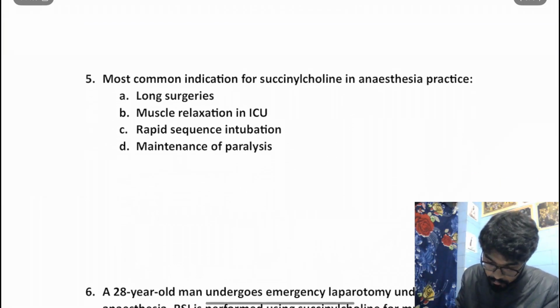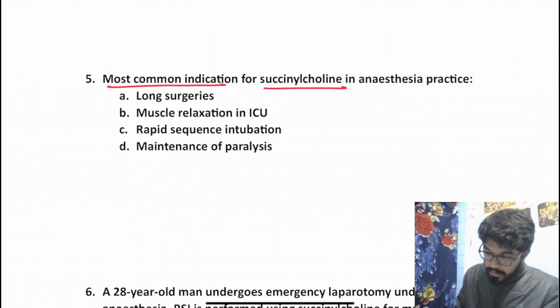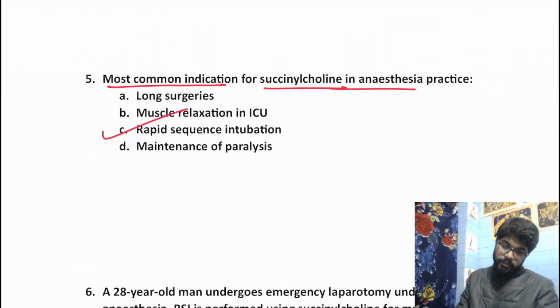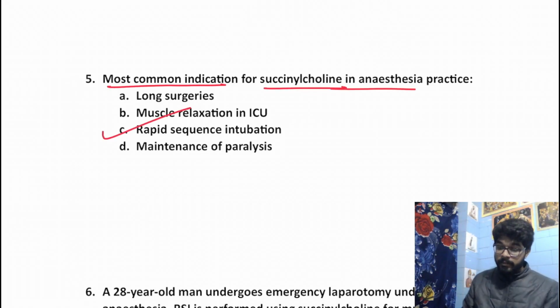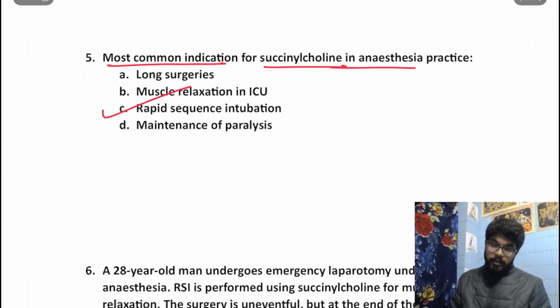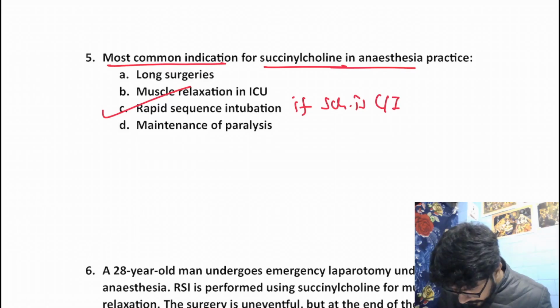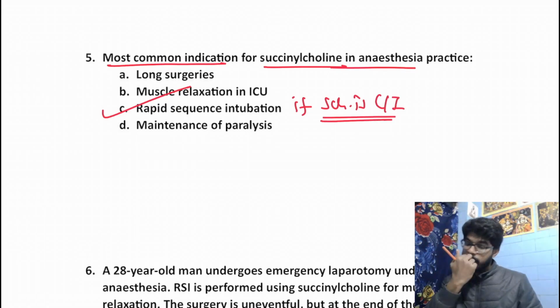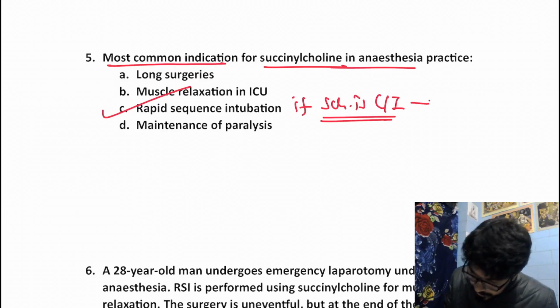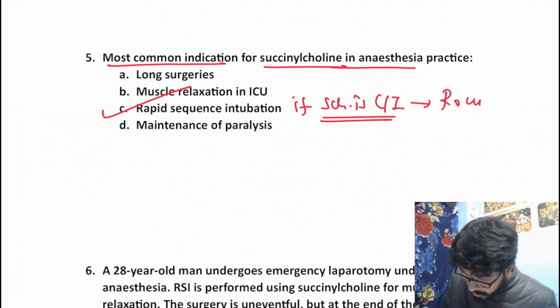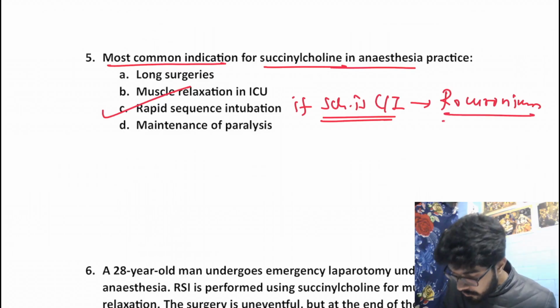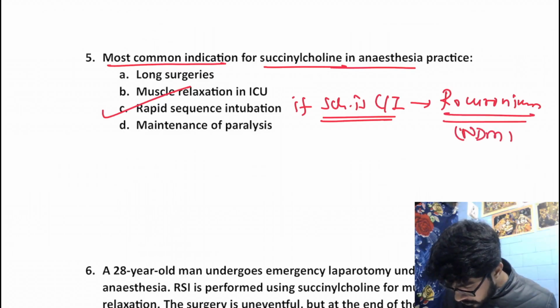The most common indication for succinylcholine in anesthesia in practice. Without doubt, it is rapid sequence intubation. This is our most common indication. Certain important things to know: if succinylcholine is contraindicated for any reason, especially head injury, then we would use rocuronium, which is a non-depolarizing muscle relaxant.